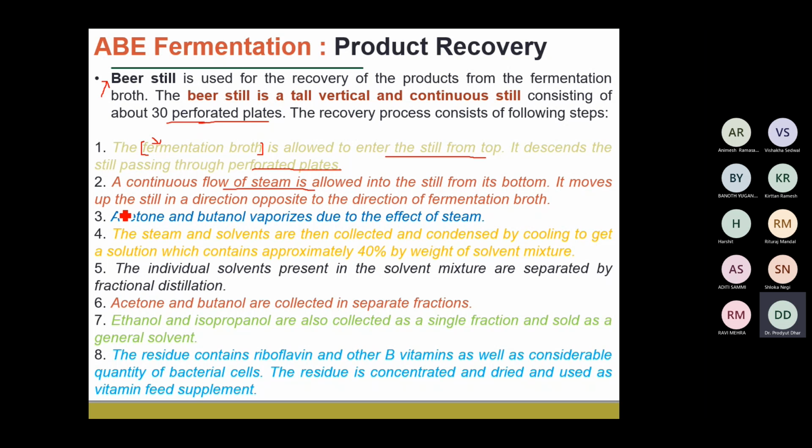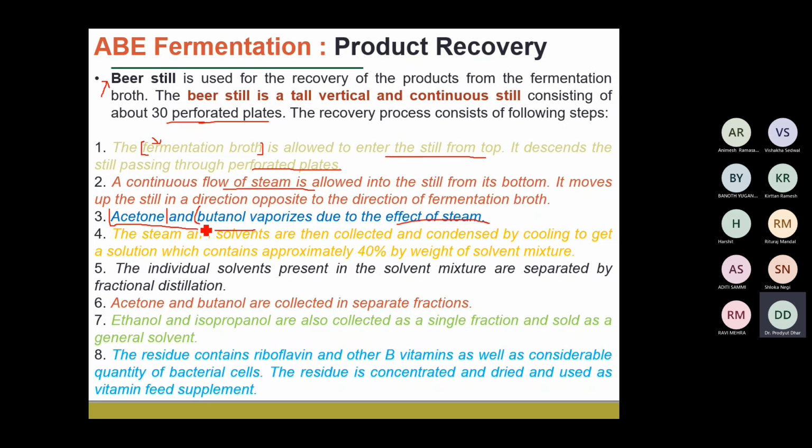The volatile components like acetone and butanol vaporize due to the effect of the steam. For example, if the steam is at 55 degrees Celsius, the acetone will get volatilized. If the steam is around 80 to 85 degrees Celsius, then the butanol will vaporize.